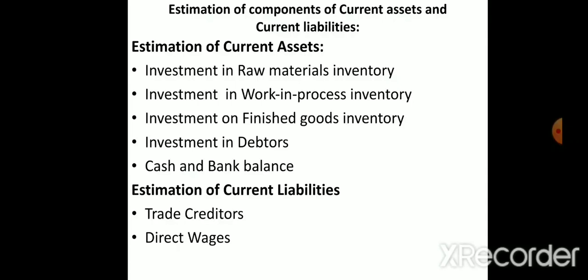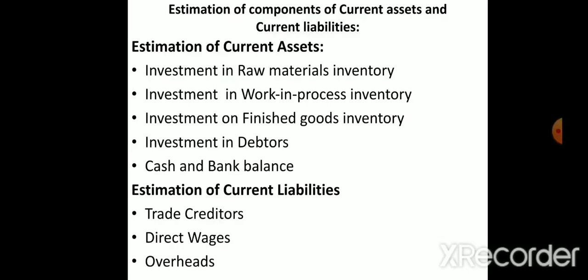Direct wages means we have to pay wages to the employees, the workers. If you have not paid still, and it is outstanding, then we have to take that. Overheads means what? After finishing the goods, we have to sell that product, so selling and distribution, many things will come. That is called overhead. Overhead means different departments, what they are going to spend money on. That is called overhead. So these are the items that will come under current liabilities.